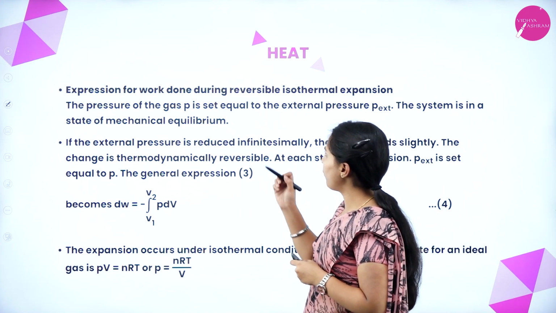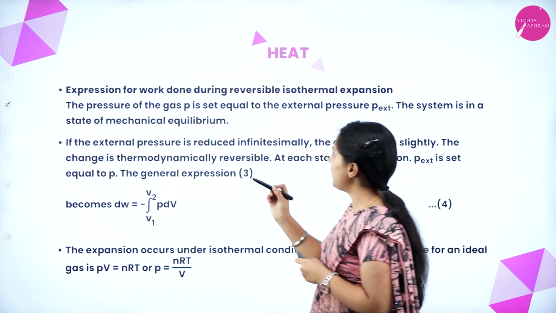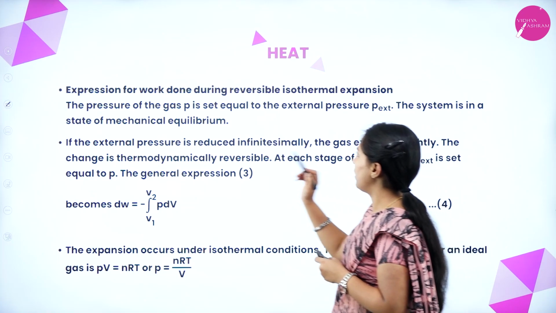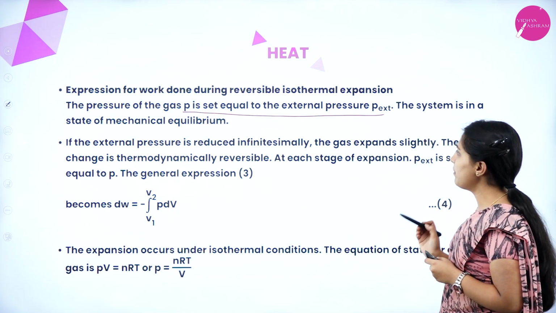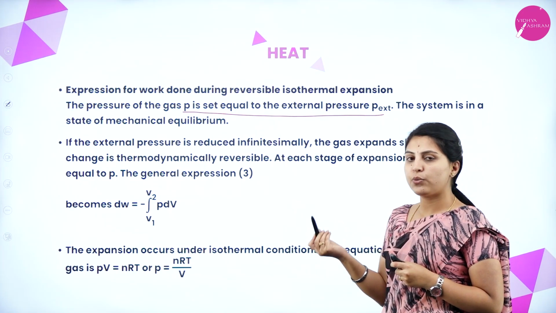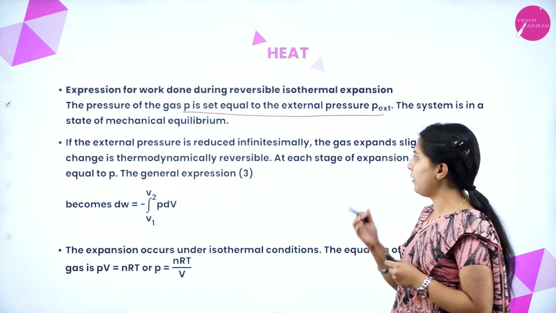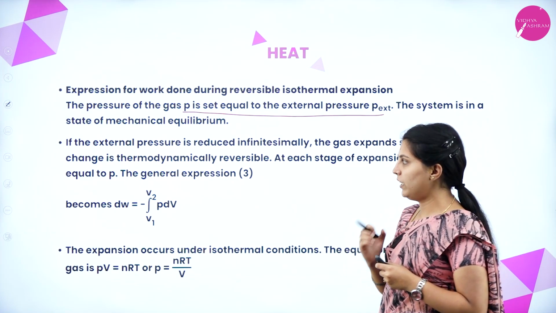Next, the expression for work done during reversible isothermal expansion. The pressure of the gas P is set equal to the external pressure P external. The system is in a state of mechanical equilibrium. In the previous one, P external was greater than P internal, but here P external and P internal are in equal mechanical equilibrium.